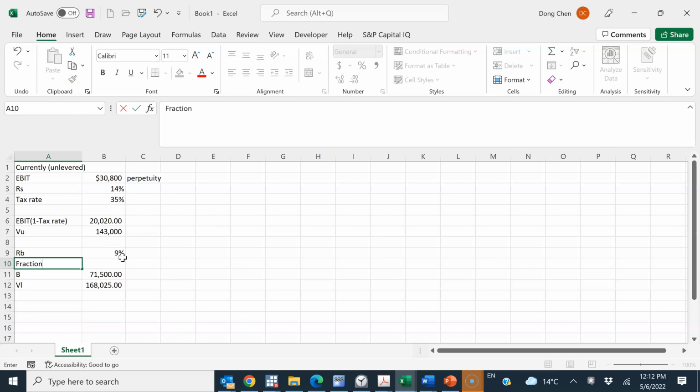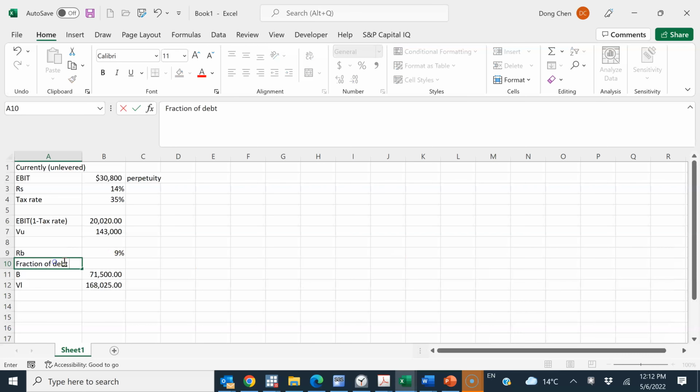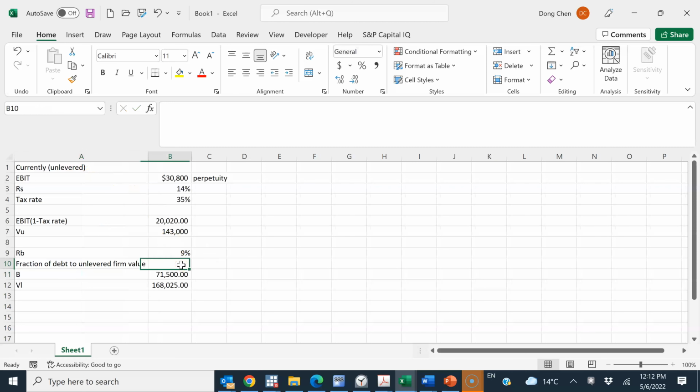So let me put another row for the fraction of debt to unlevered firm value, as a separate row. For B-1, it's 50%.